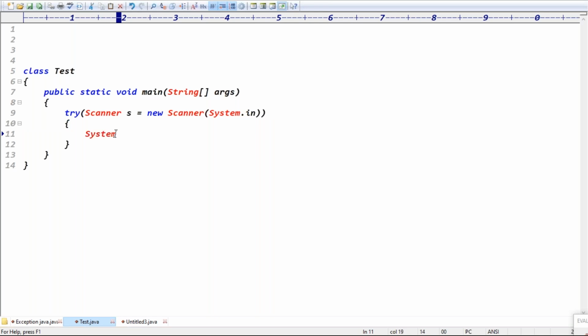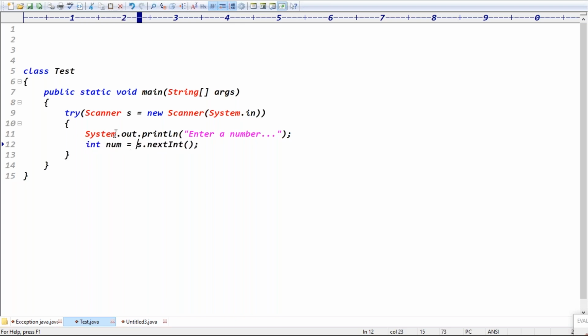System.out.println, give the message: enter a number. So here enter some number. Get that number using the scanner's nextInt method and store the data in an int variable, number. Then print the data using System.out.println, just printing the number.